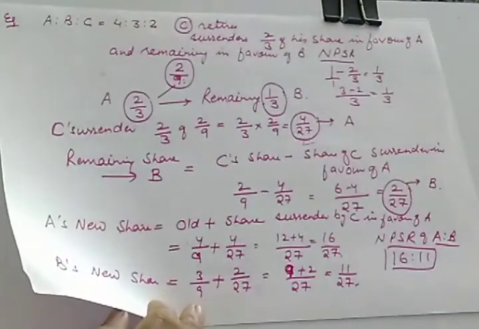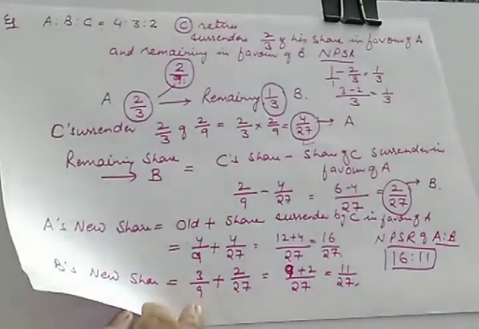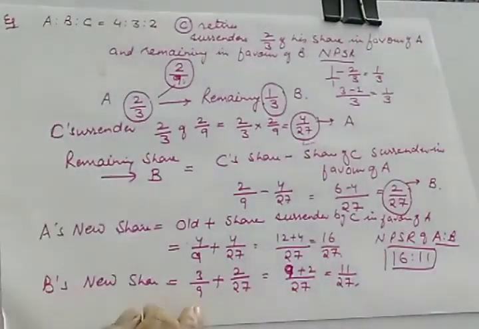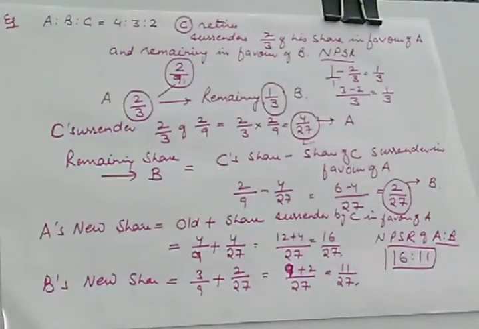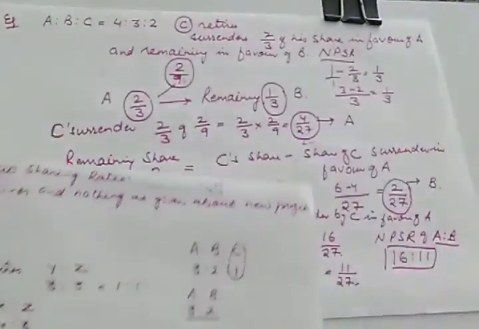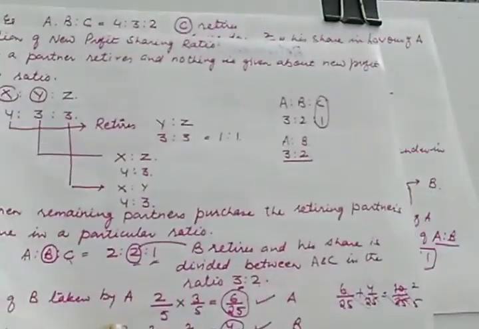So in retirement you will be getting only the simple cases of calculating new profit sharing ratio, and today we have learned how to calculate new profit sharing ratio along with the calculation of gaining ratio. So I hope all these questions which we did today must be clear to you.